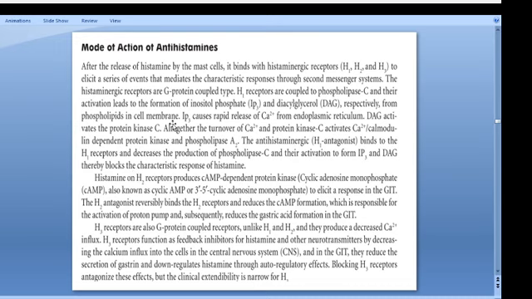Now we can go for the H2 receptor. I'm telling you the differentiation between H1 and H2 receptors. H1 is for secretions or allergic reactions.